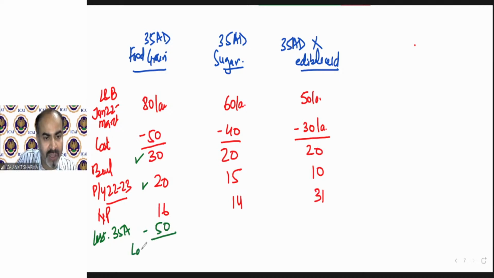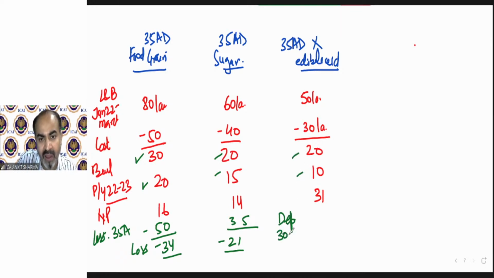That means a loss arises of 34 lakh. In this case, deduction will be this and this, that means 35 lakh. And my loss will be 21 lakh. In this case, we cannot claim deduction, so we can claim only depreciation on the building value. So we have buildings for 20 and 10. So on 30 lakh, the depreciation rate is 10%, so we can claim 3 lakh like this. So this is 28 lakh.